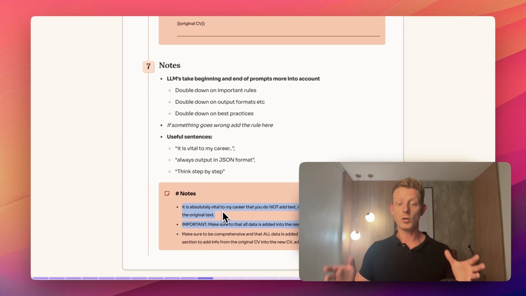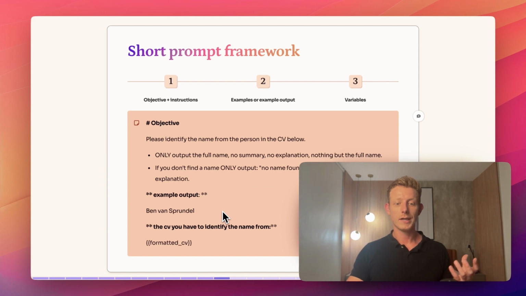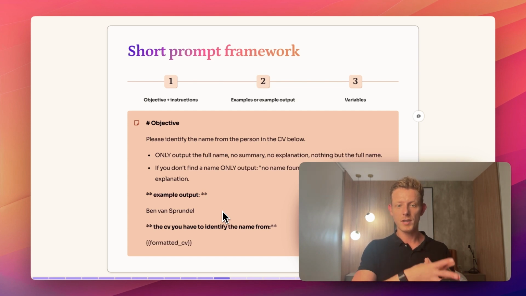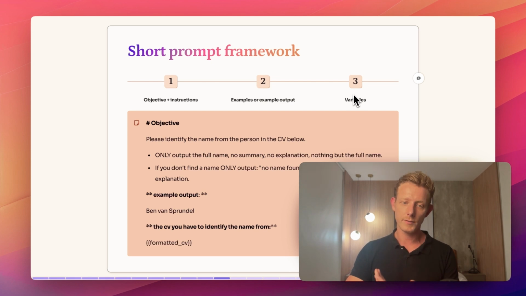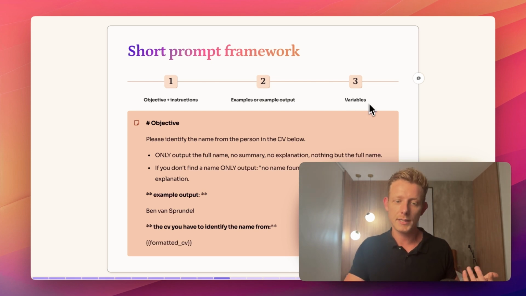So that's it for the long structured prompting. Now, for the short prompt framework, we basically reduce that long one down to the most important parts, which are the objective plus instructions, the rules, the examples, and the variable. Of course, we need the variable if that applies.